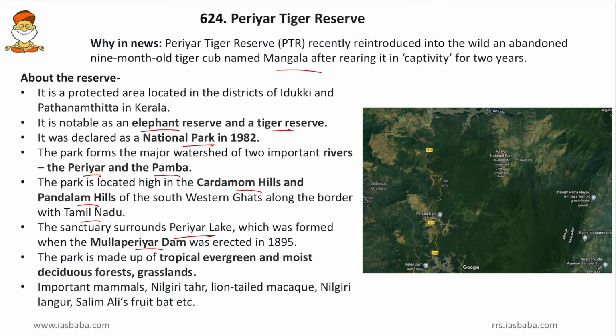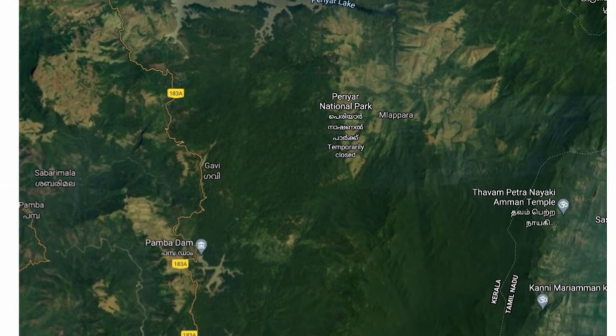Then important mammals like the Nilgiri Tahr. Friends, the Nilgiri Tahr is a sheep-like animal. Then the lion-tailed macaque, it is a monkey. Then the Nilgiri Langur, it is a langur. Then Salim Ali's fruit bat, so it is a bat. So these are the important mammals, and here the lion-tailed macaque, which is endangered, will be important. Now coming to the map of this Periyar Tiger Reserve, friends, here is the map.